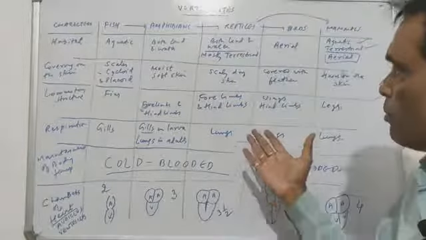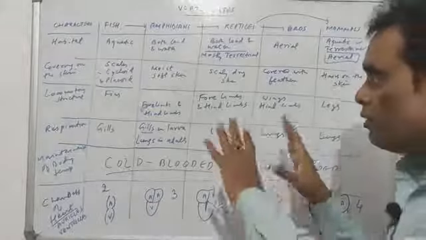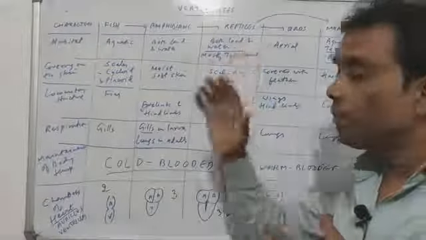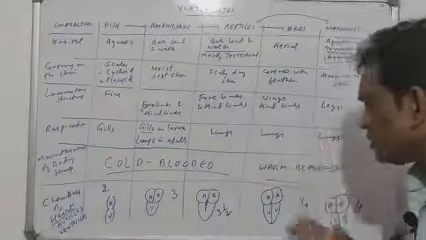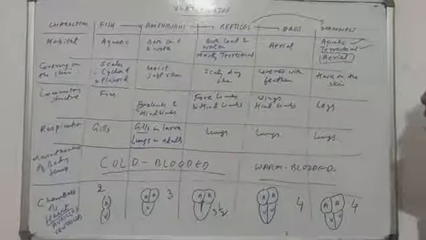Very clearly, you can easily give the characters. कुछ भी पूछता है आपको, bird का character पूछेगा तो आप वो भी बता दे सकते हैं from this table. और अगर differences पूछता है, what is the difference between amphibian and reptile? So that also you can very clearly say using this table that I have just now given you. So it's just a comparative structure.